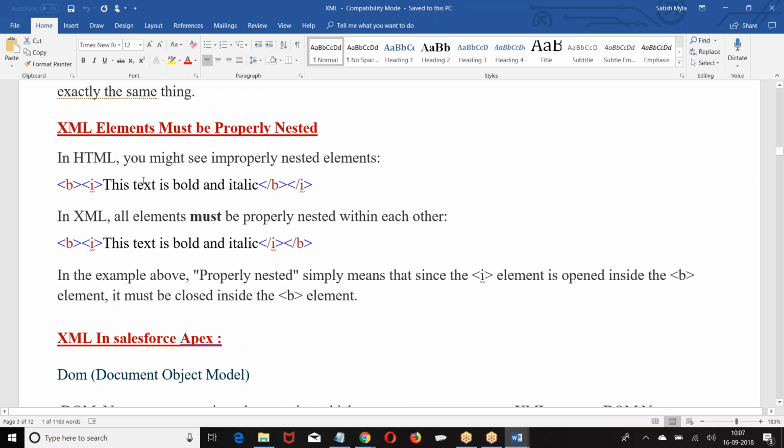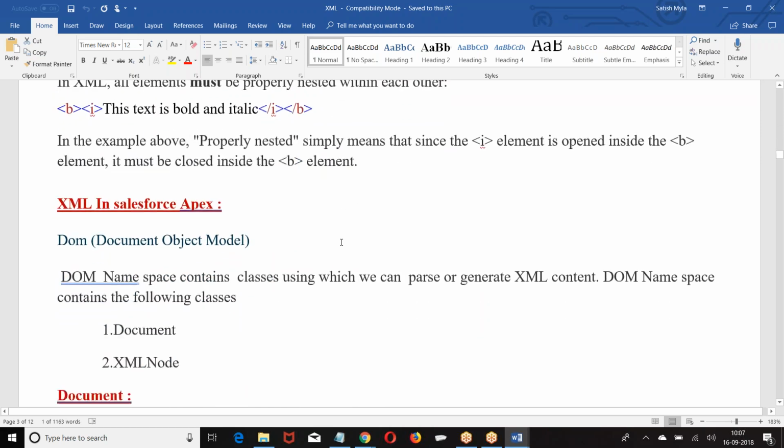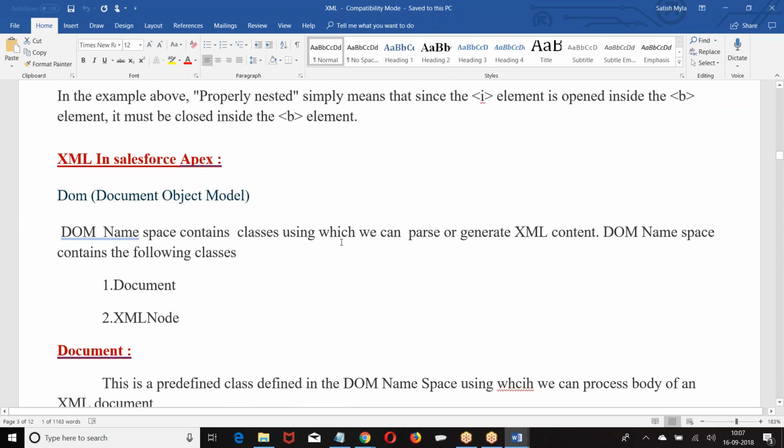So I give B I. The closing should be what? I B. But I gave B I, so it's another B I, I B. The inner element should be closed first, followed by the outer elements. Okay, I hope you are good with this format.